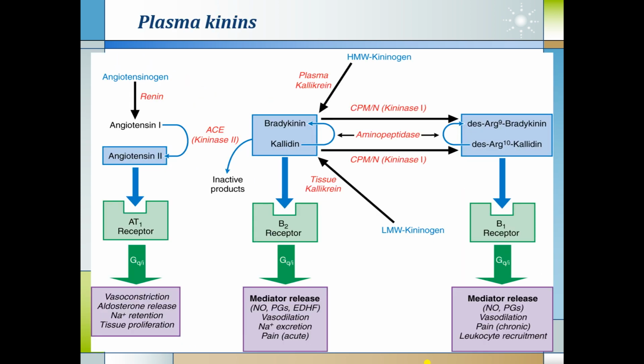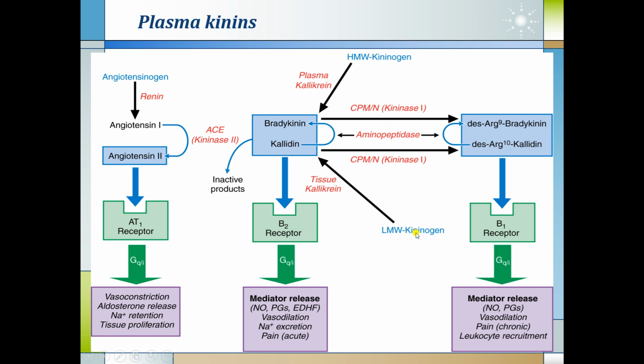So, this finishes our discussion on the plasma kinins including angiotensinogen, angiotensin 1, angiotensin 2, which acts through AT1 receptors and produces other actions. But the plasma kinins also include another kinin, that is bradykinin and kallidin. Bradykinin is produced from kininogen.